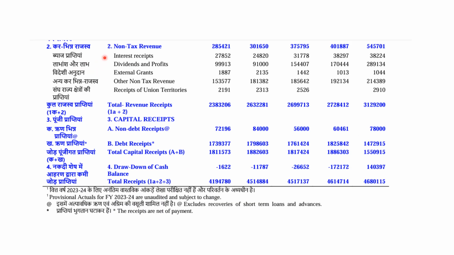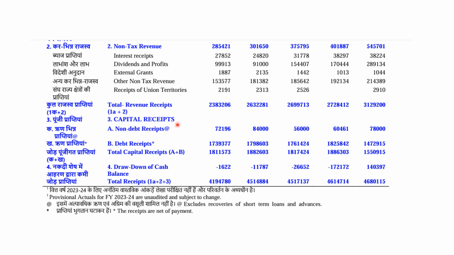In this slide, you can see here non-tax revenue consists of interest receipts, dividend and profits, external grants, other non-tax revenue, and receipts of Union Territory. Share is very low, around 3 lakh crore. So total revenue receipts around 23 lakh crore.